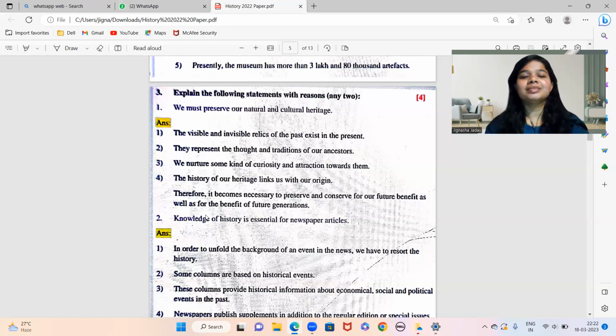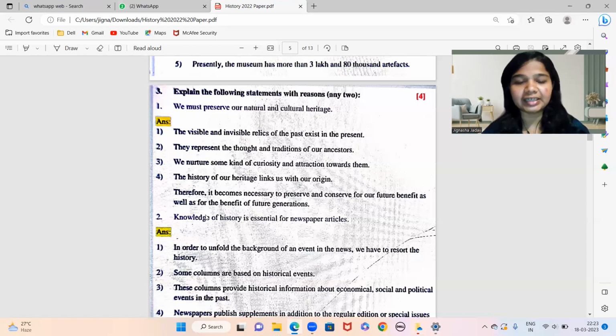Therefore, it becomes necessary to preserve and conserve for our future benefits as well as for the benefits of our future generation. And also, it should be useful for our future generations. So that is why, considering both the aspects, we must preserve our cultural and natural heritage.